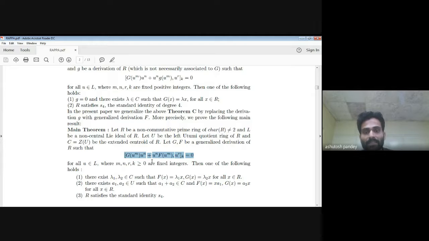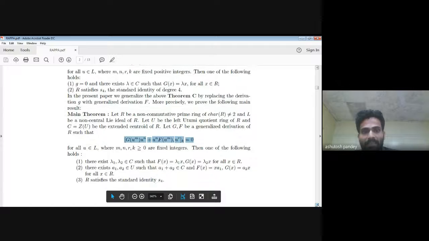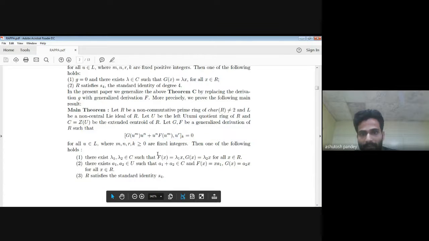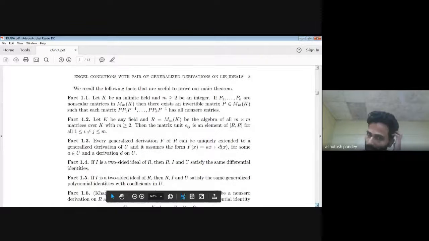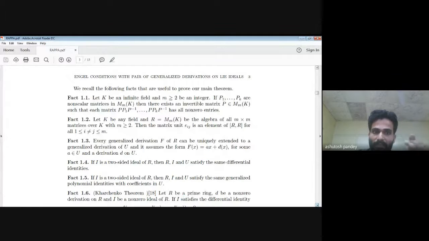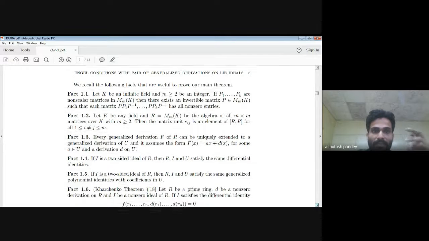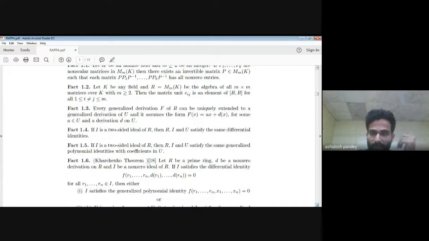So if this identity holds, then F and G satisfy this form, or capital R satisfies the standard identity S4. So what is my first result? These are the facts that I used. I will come to these facts whenever I use them in the proof of our main result.